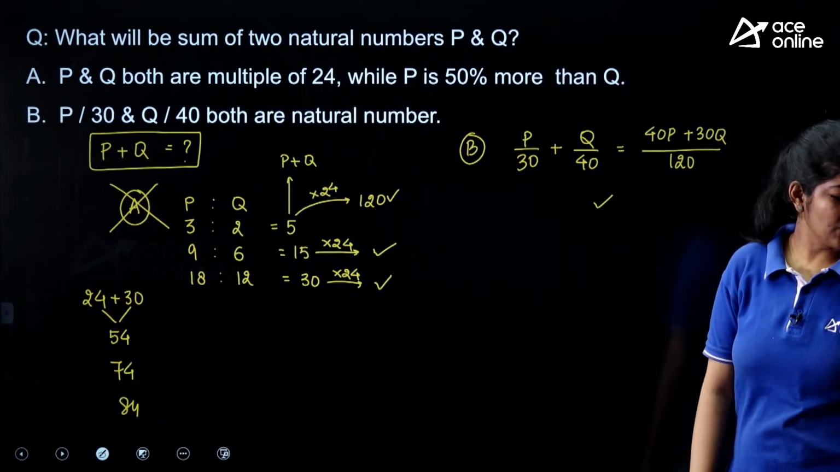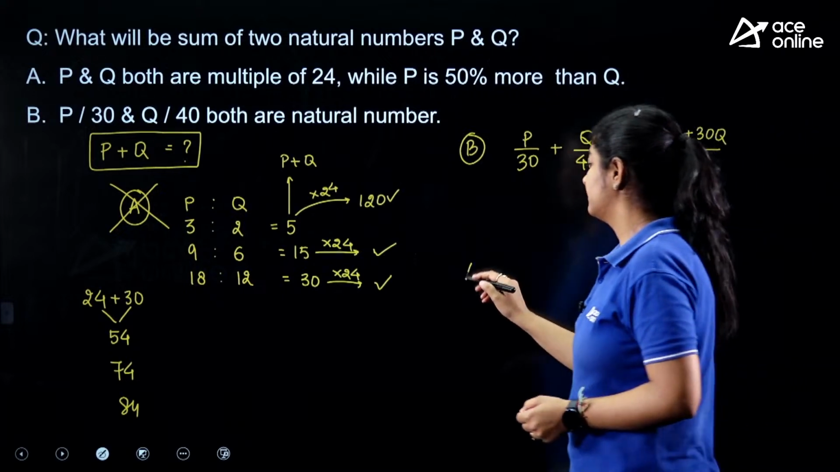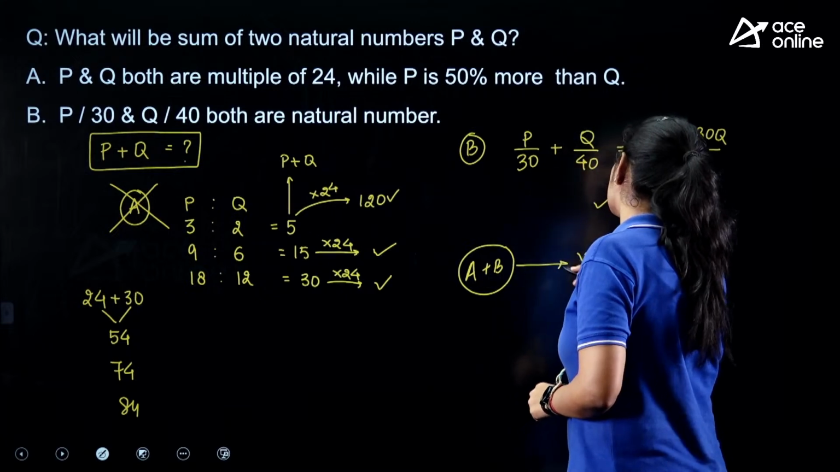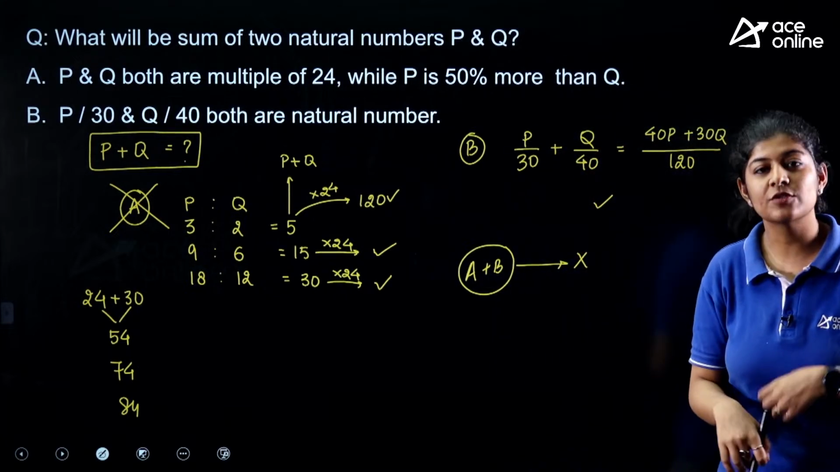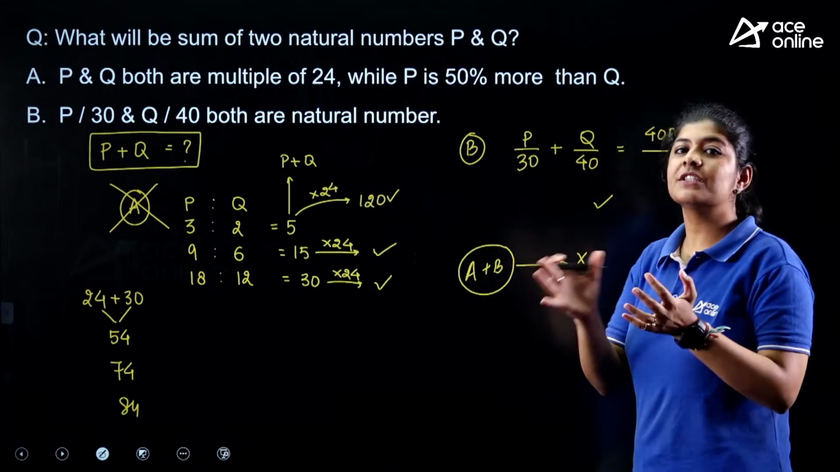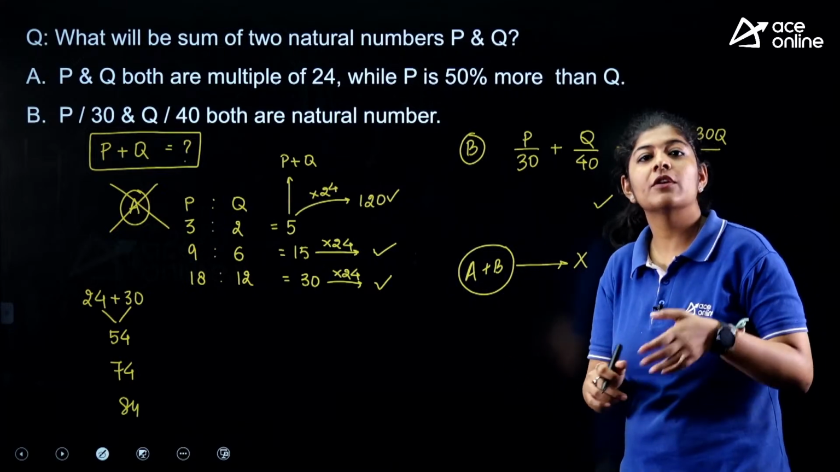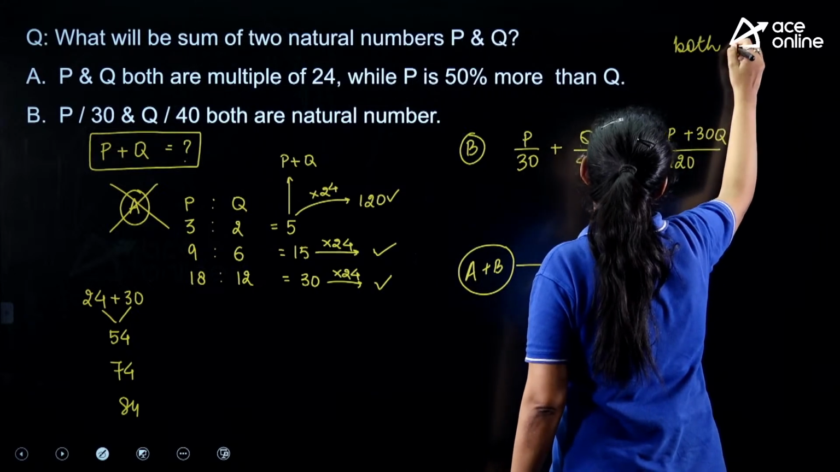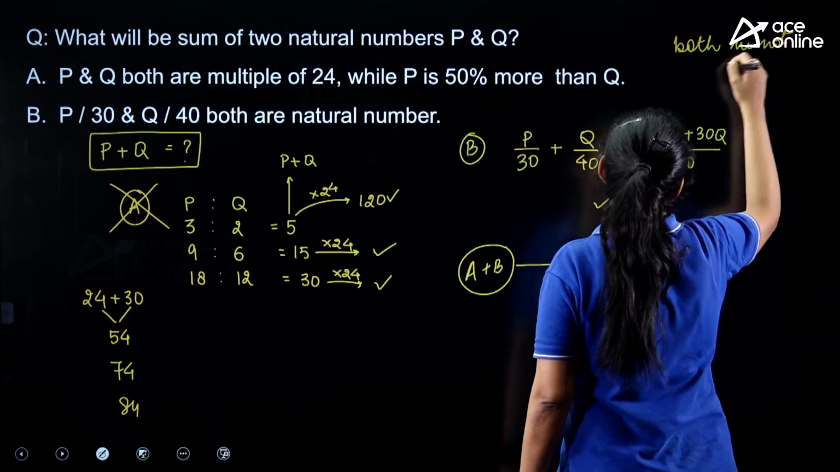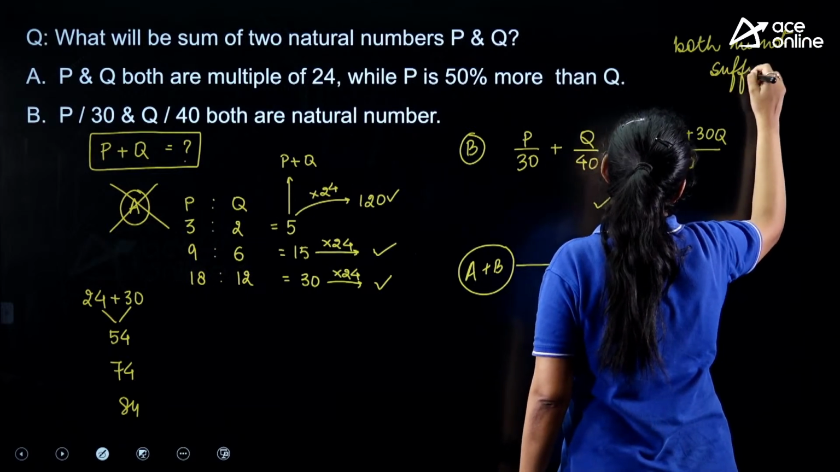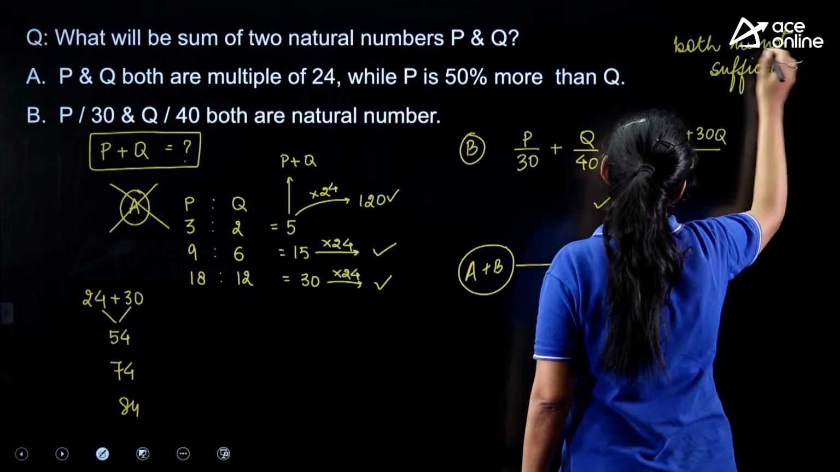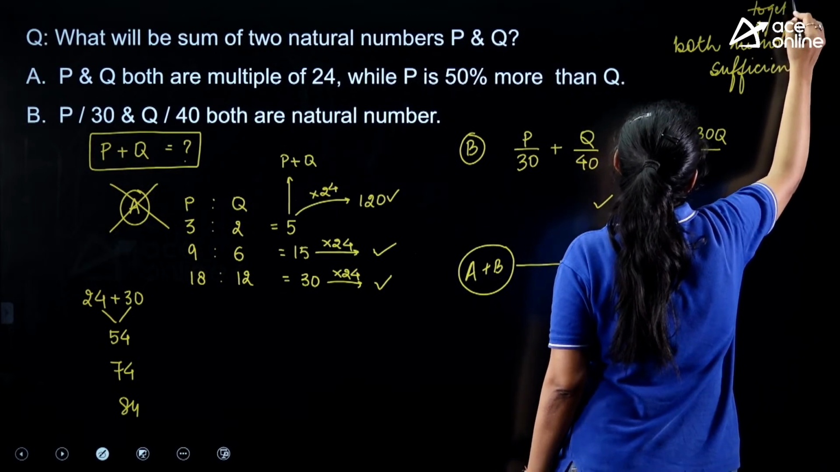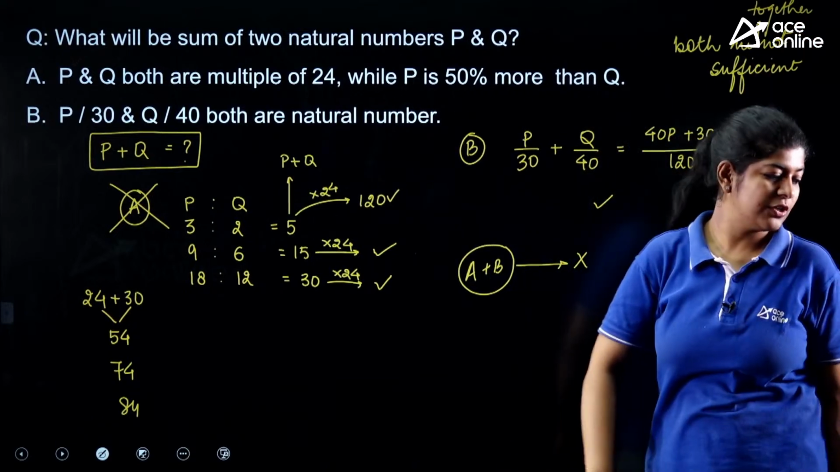Now if you merge them together, after that also you are not able to get the specific answer. So we can say that after merging both of them together also, both are together not sufficient to give the answer.